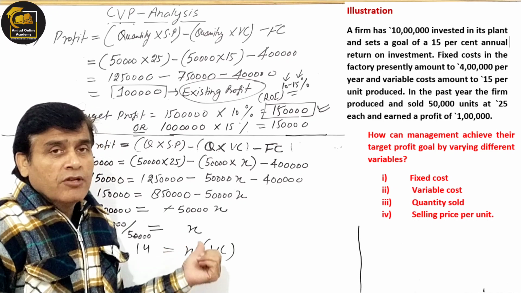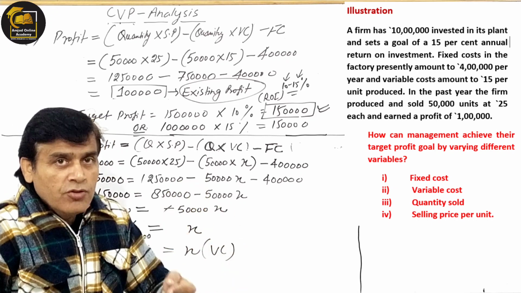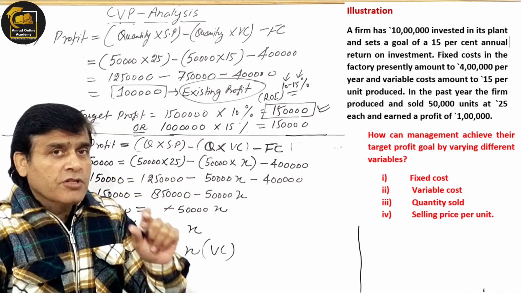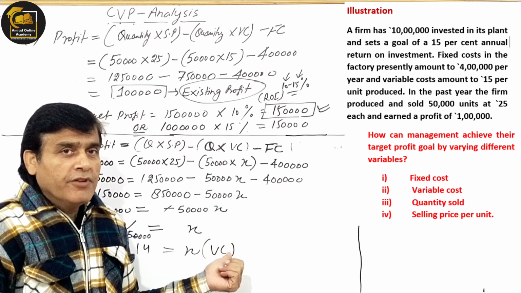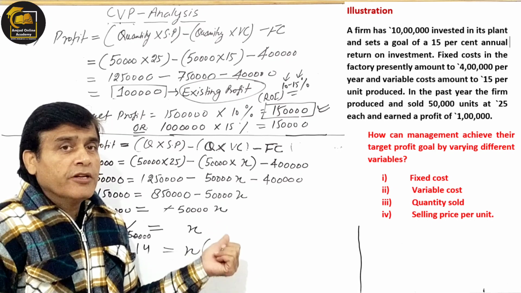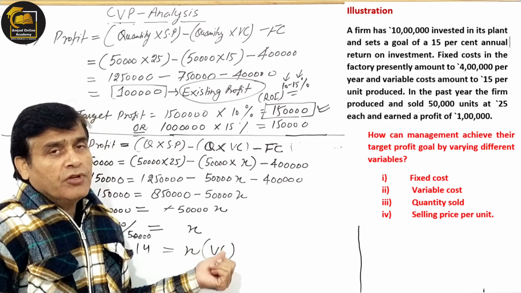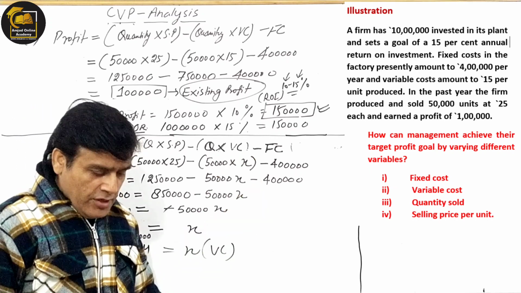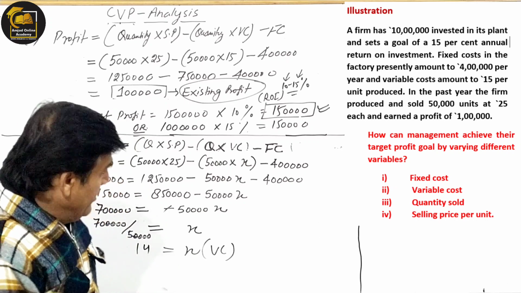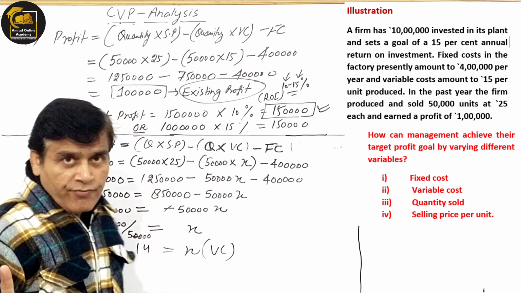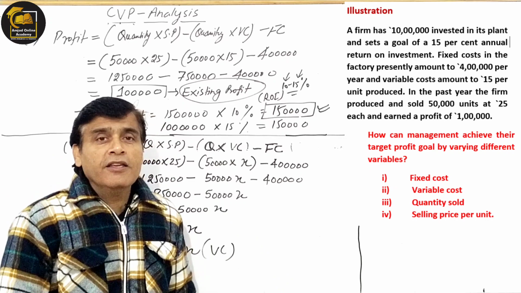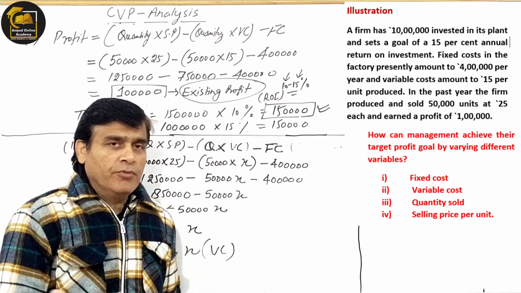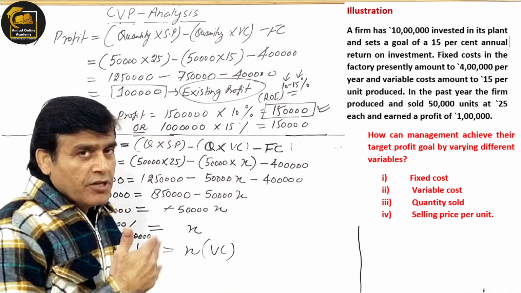It is understood when you give the remark that if you are reducing your variable cost by ₹1, you will achieve your target profit. Definitely, if your variable cost is reduced to 14, you are going to achieve your target profit, whatever ROI you have already set. Understood this point? You are not sitting in front of me, so if anyone says repeat from here, I have no option, simply move on.